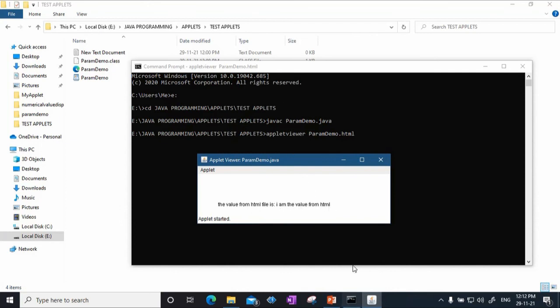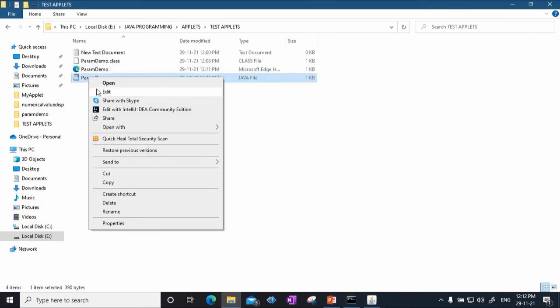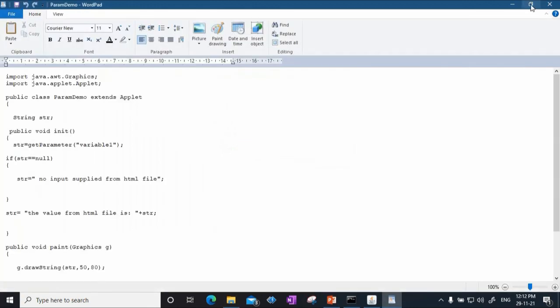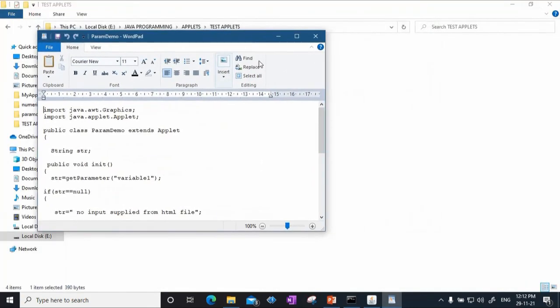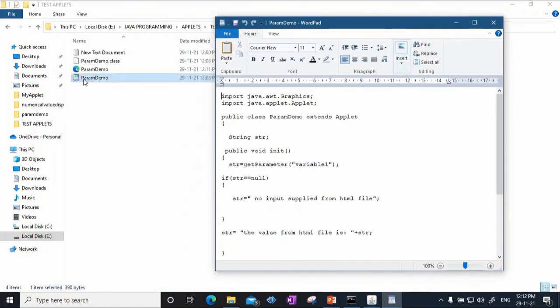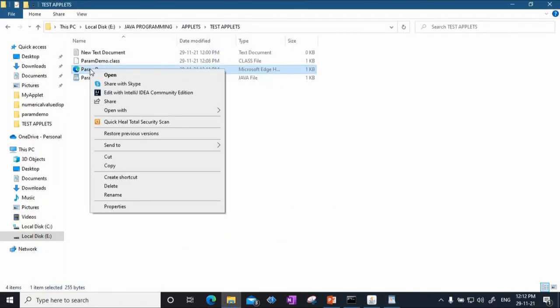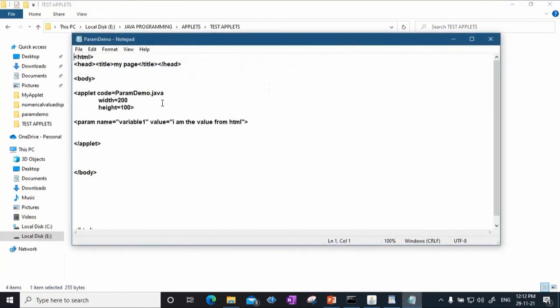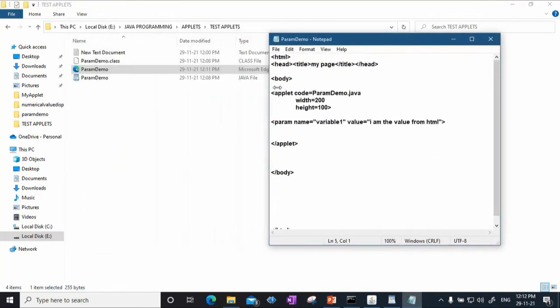Now just see what has happened. I will open both the files just to show you what has happened. So this is your applet code, and open with Notepad, this is your HTML code.